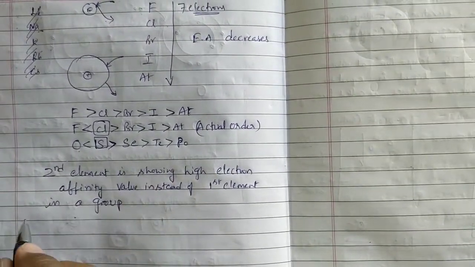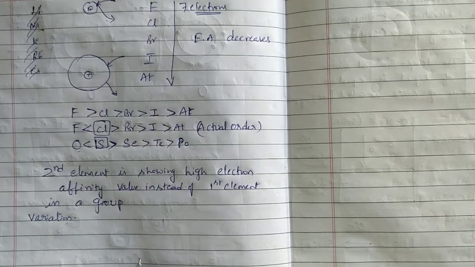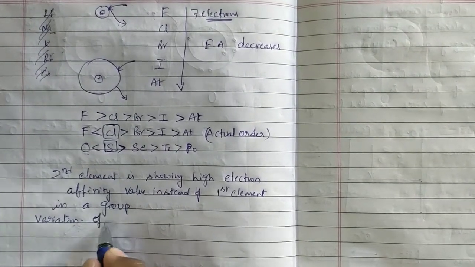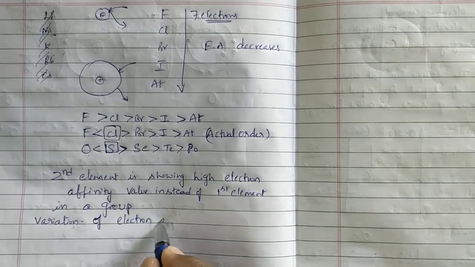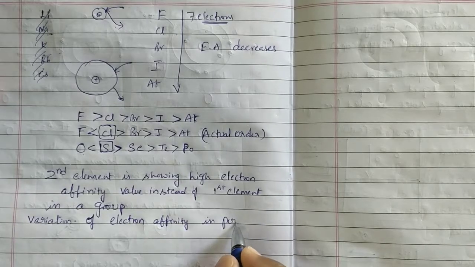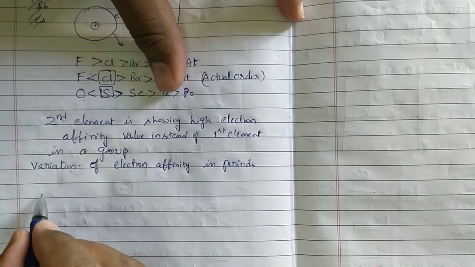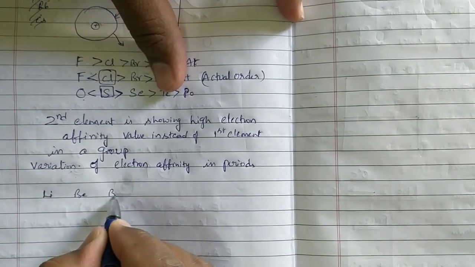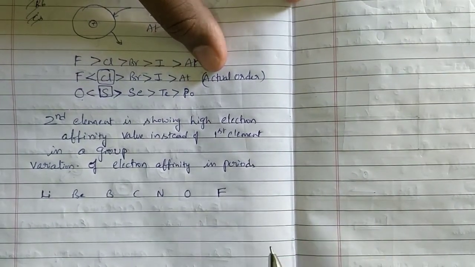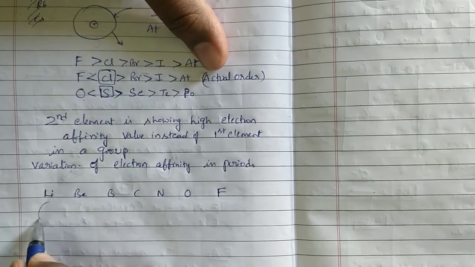Next, coming to the variation of electron affinity in periods. Left to right: lithium, beryllium, boron, carbon, nitrogen, oxygen, fluorine. See what happened to size?